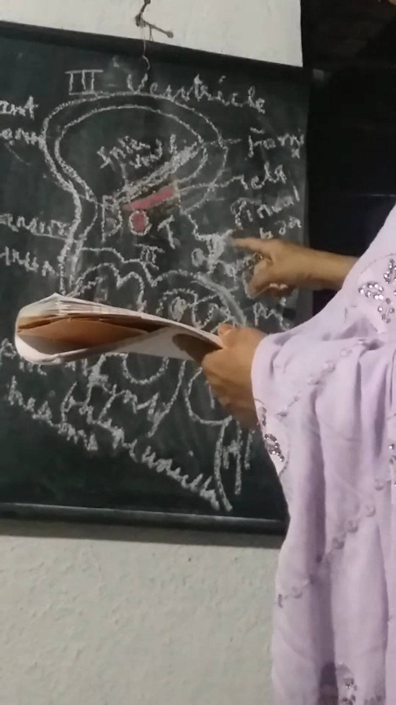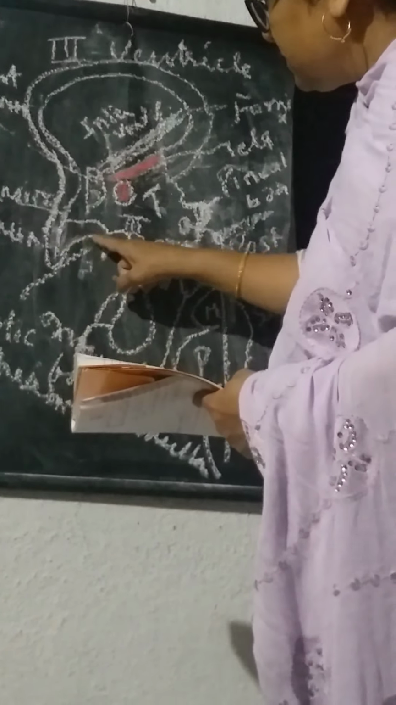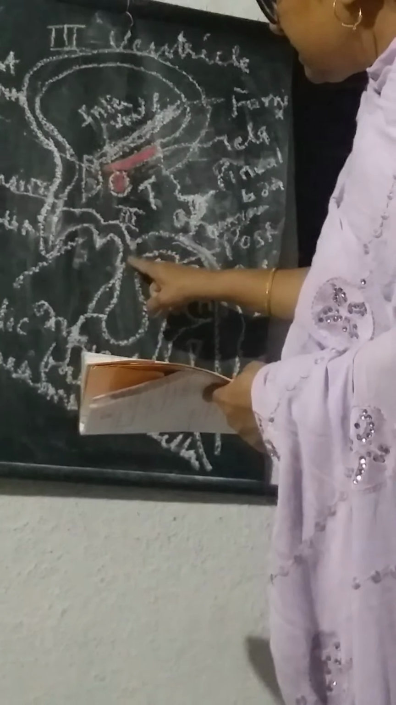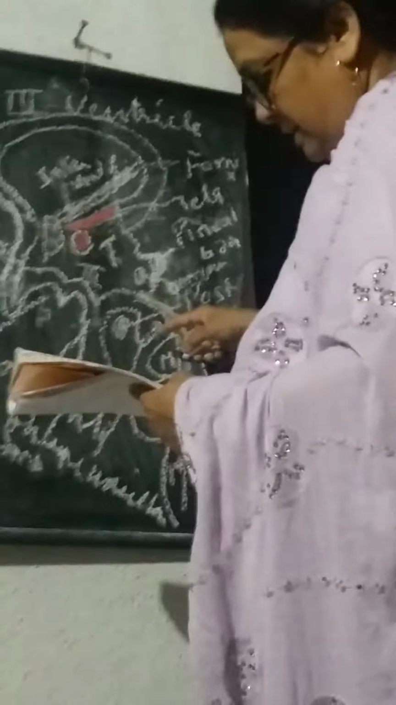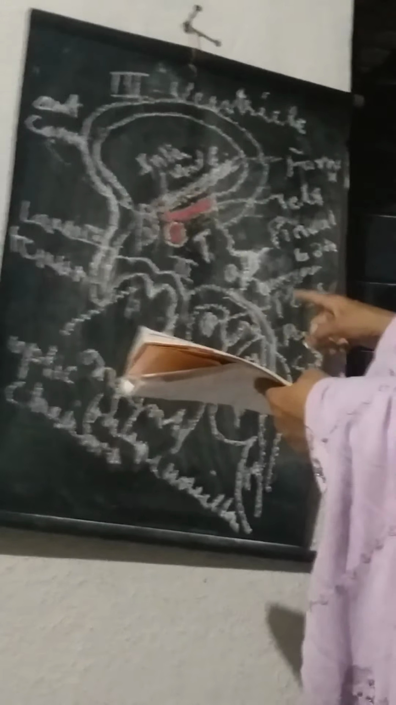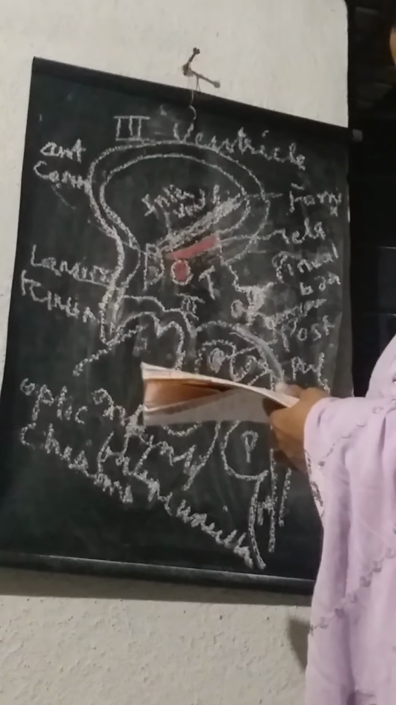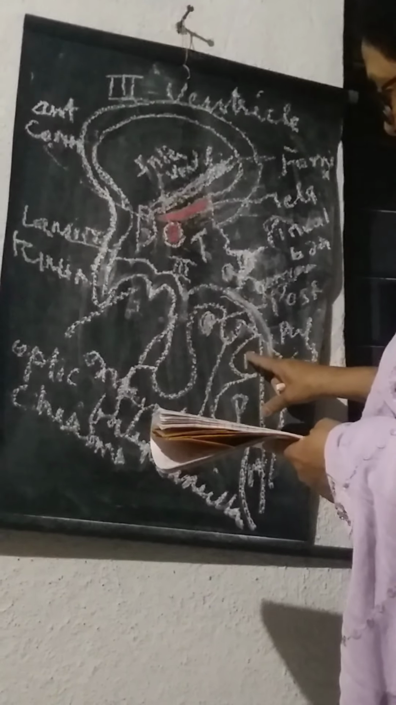And the floor over here, this is the optic chiasma. This is the infundibulum of the pituitary gland. And then you have the mammillary body, the posterior perforated substance, and you have the tegmentum of the midbrain. So the midbrain is over here.